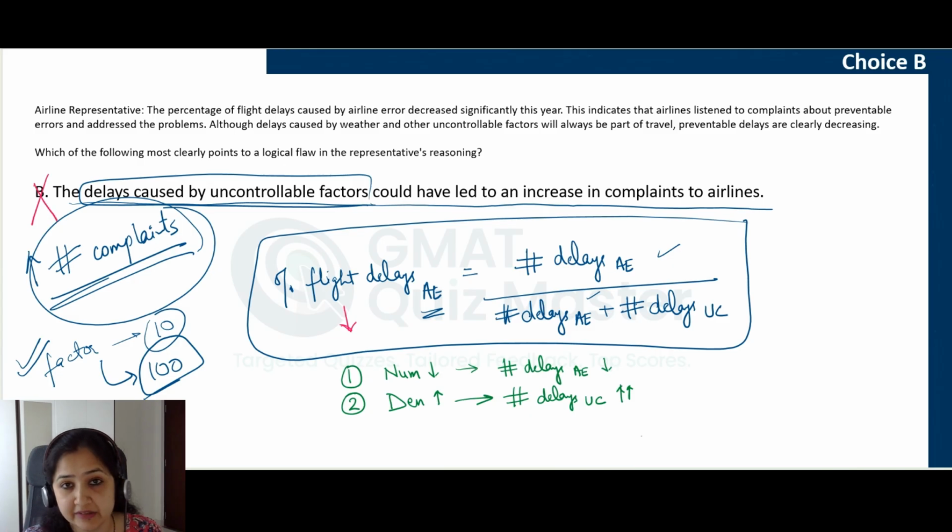Now, if you selected this choice, you somewhere knew that there is some change in numbers, right? An increase in some number may be leading to this reduction in flight delays due to airline error. It might not be just because the number of preventable errors is reducing. So you had that kind of idea, but you did not simplify it. You did not check it properly. You did not understand what the relevant factor actually is. You had an idea about it, but you did not understand it properly to get to the relevant factor, and that is why you fell into this trap of choice B. You selected an irrelevant answer choice.